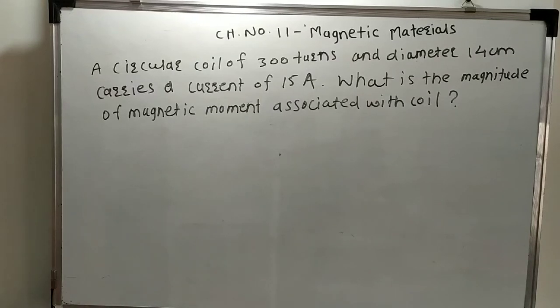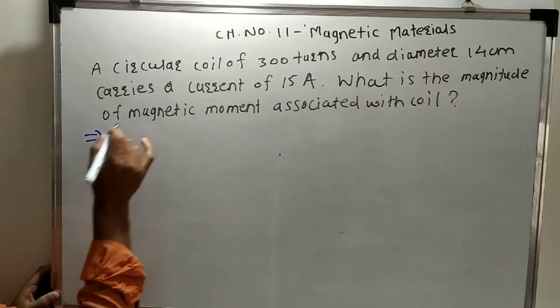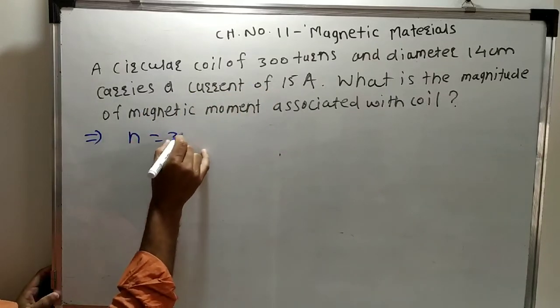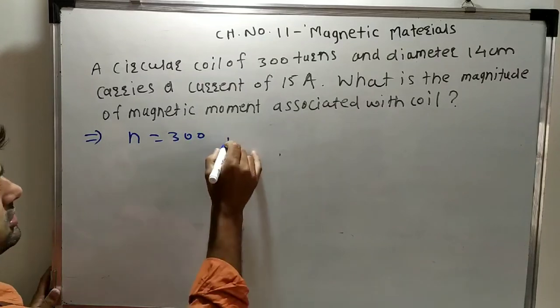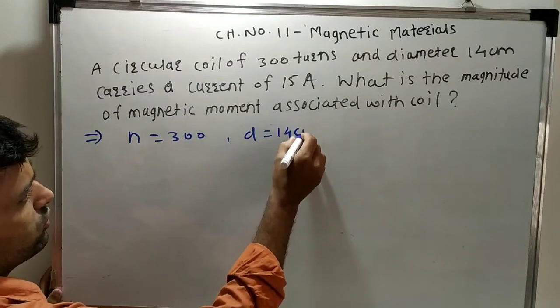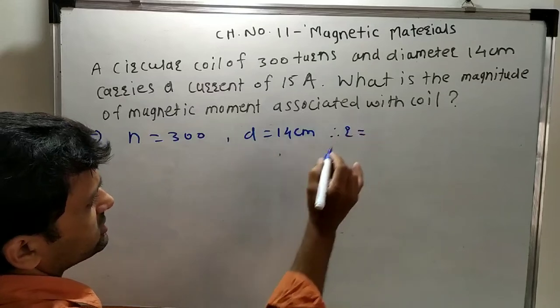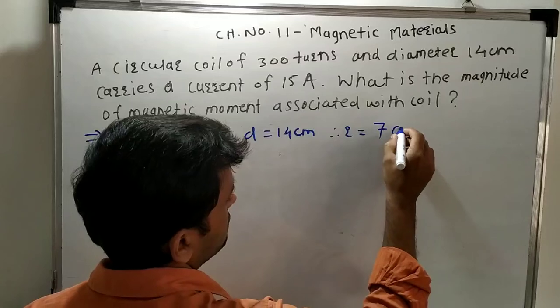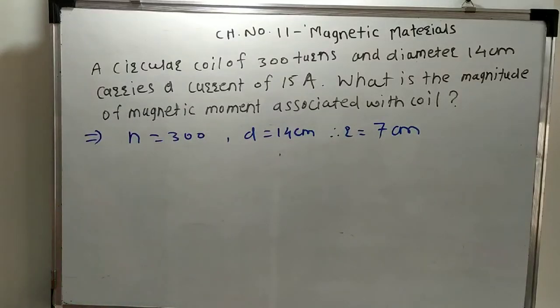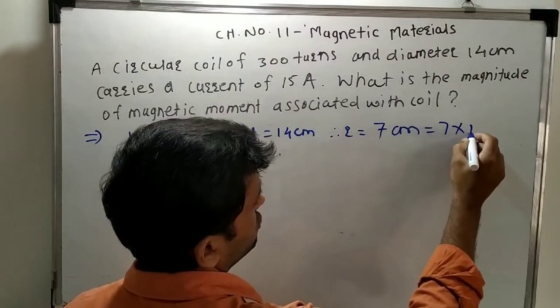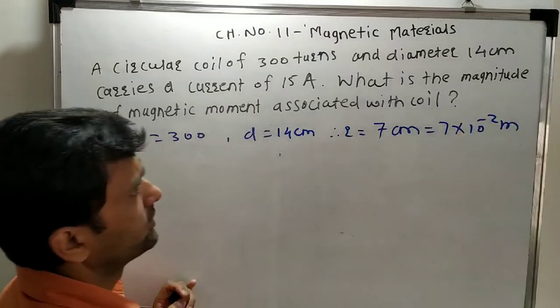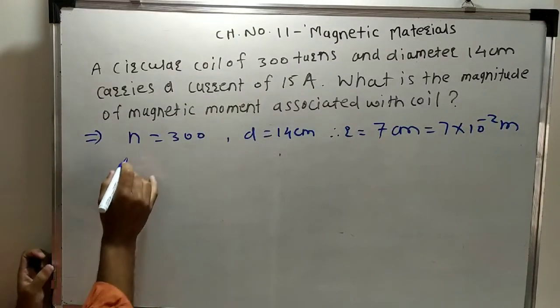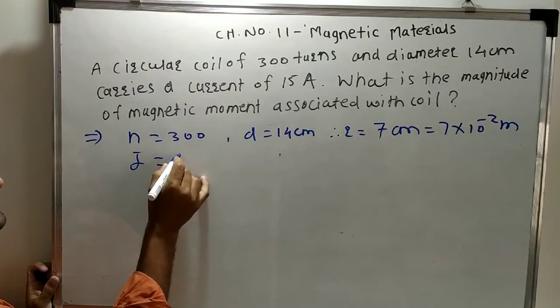So what are the given terms? Here, the number of turns is given as 300. The diameter is given as 14 centimeter. So what about the radius? The radius is half of the diameter, so it should be 7 centimeter. Now the value is given in centimeter. How would you convert it into meter? Multiply 7 by 10 raised to minus 2, so it becomes meter. The coil carries a current, the value of I is given, it is 15 ampere.